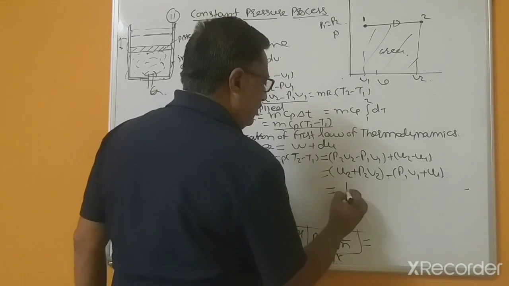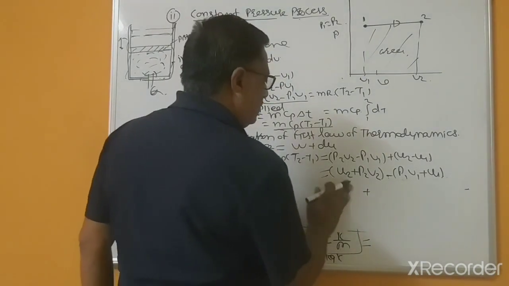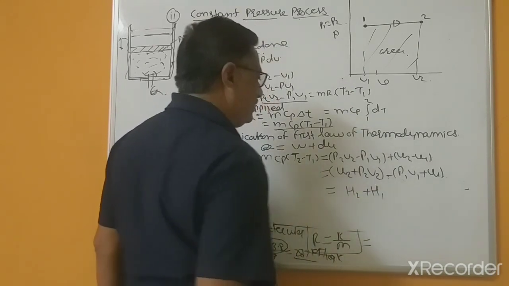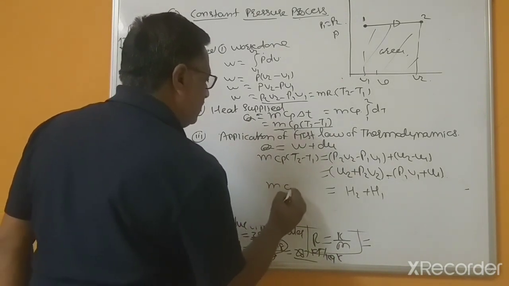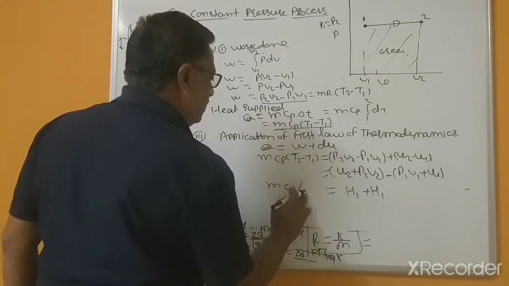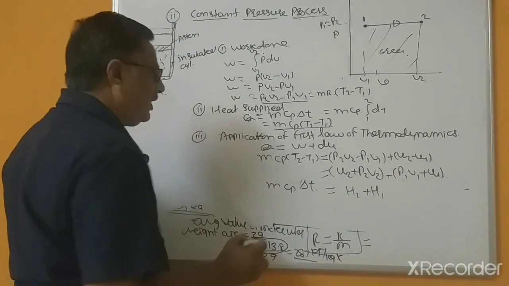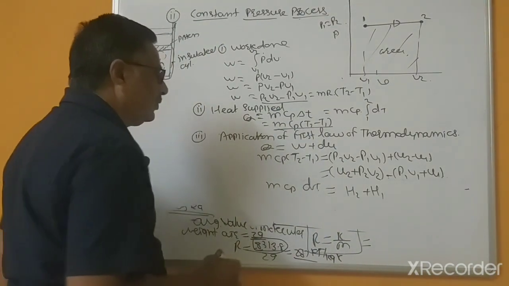This is nothing but enthalpy, H2 minus H1, and this is m Cp into delta T, or you can write this as dT.